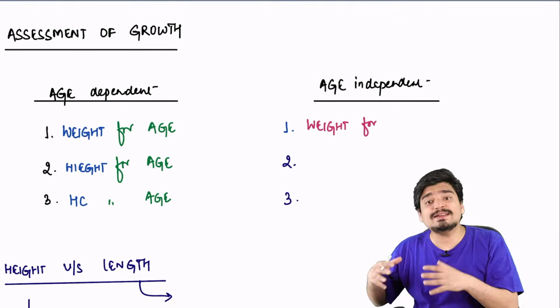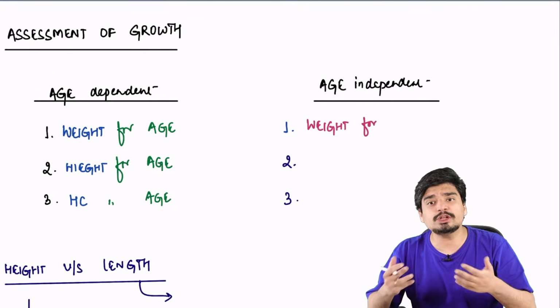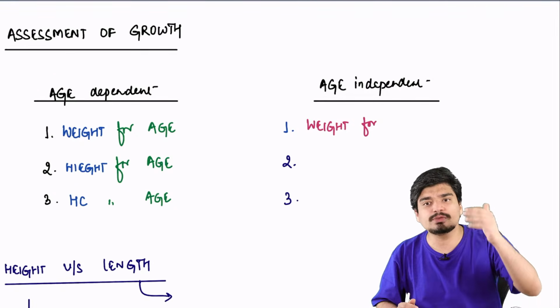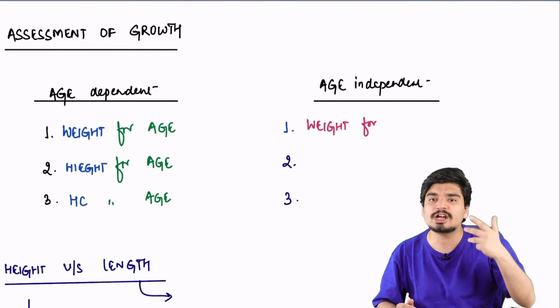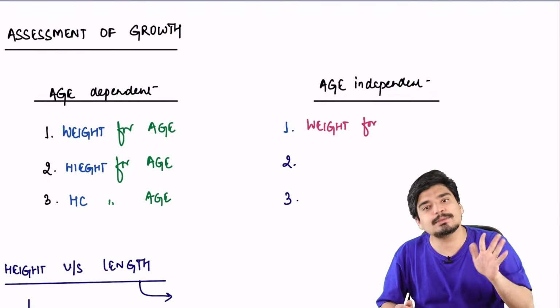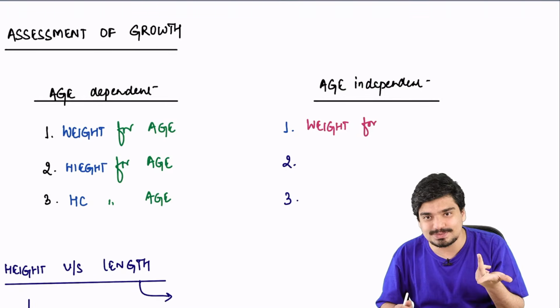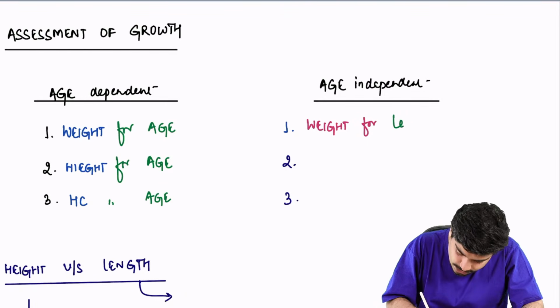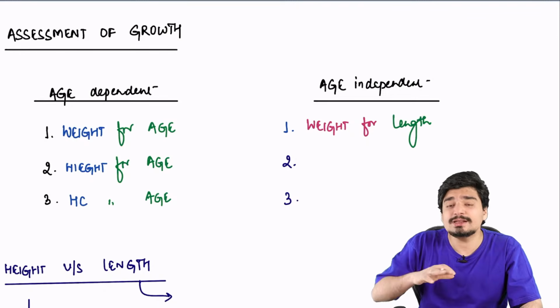Then you have certain age-independent parameters where you don't need to know the age of the child. They will usually have cutoffs. If it is above a cutoff, you will say the child is normal. Below a cutoff, you will say the child is abnormal, malnourished. These parameters include your weight for length. See, in weight for length, there is no age.